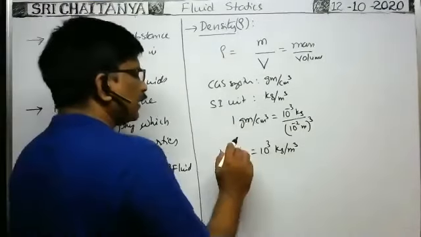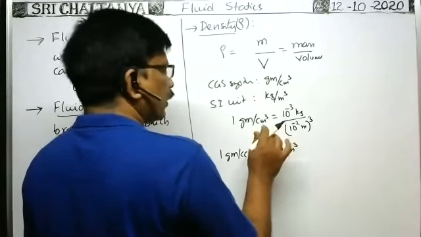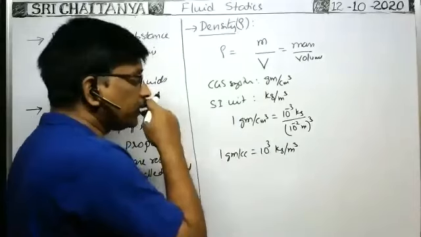To convert gram per cc into kilogram per meter cube, we have to multiply with 1000.